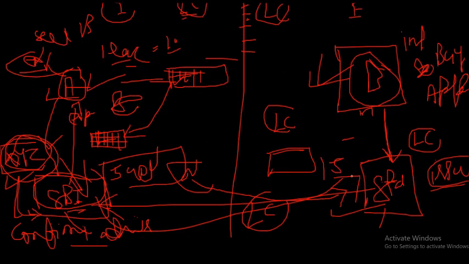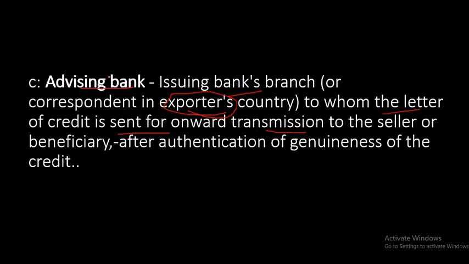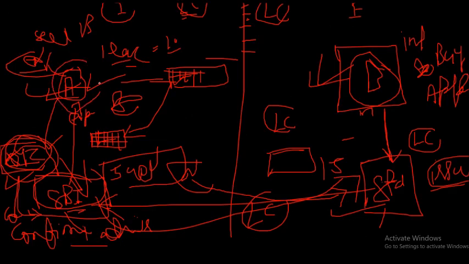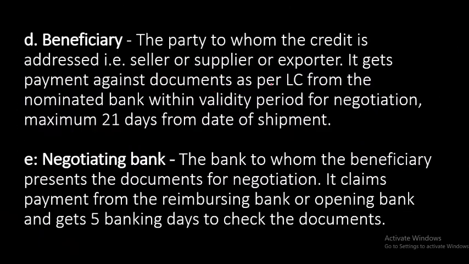I told you, Standard Chartered Bank won't talk directly to A, because it may not trust A, but it can trust XYZ Bank, like SBI. If it is a small bank, the issuing bank will say, I do not believe in you, I want someone else. So XYZ will go to another bank and ask for confirmation. That is the confirming bank. In some cases, if the bank is big, like SBI, a confirming bank is not required and the advising bank is enough. So what is the definition of advising bank? The advising bank advises about the letter of credit to the beneficiary, to Mr. A.